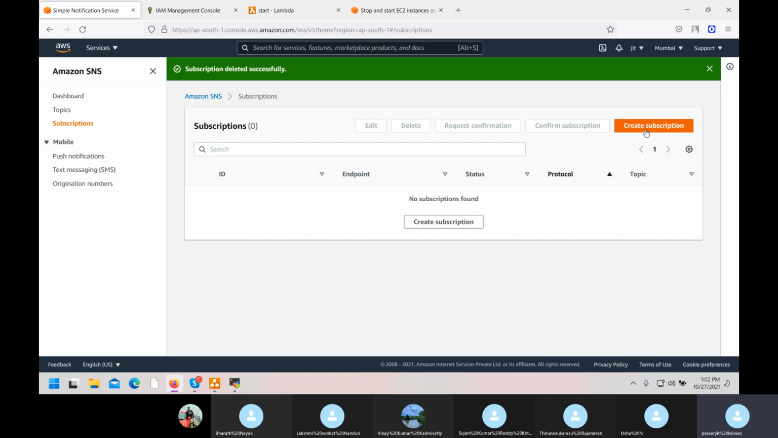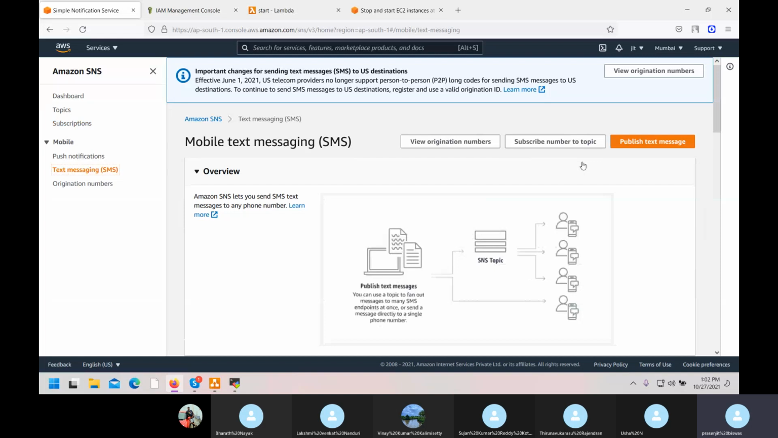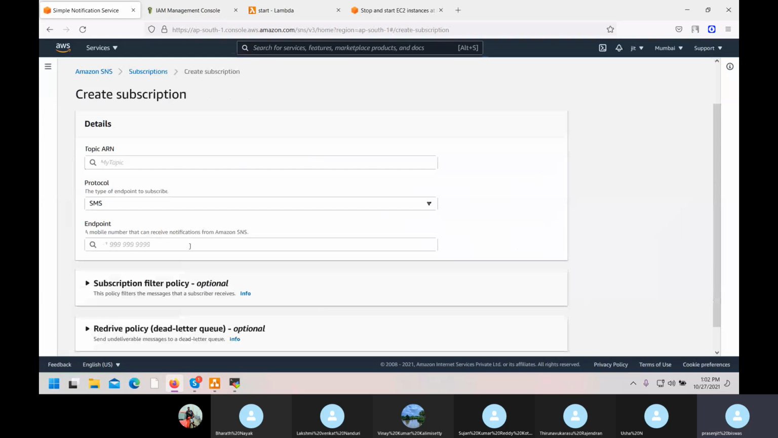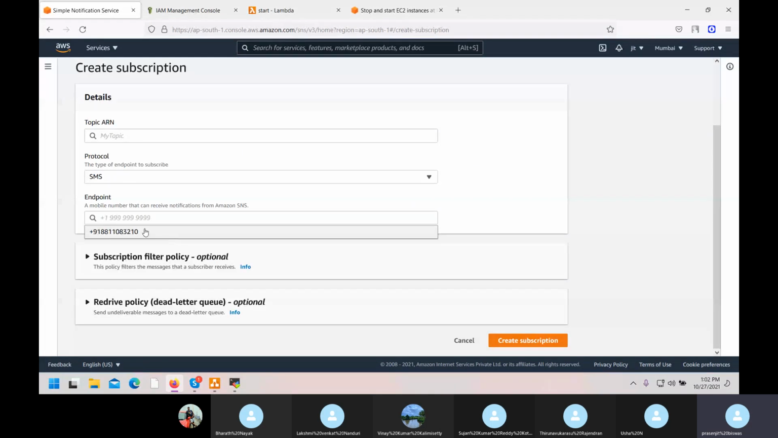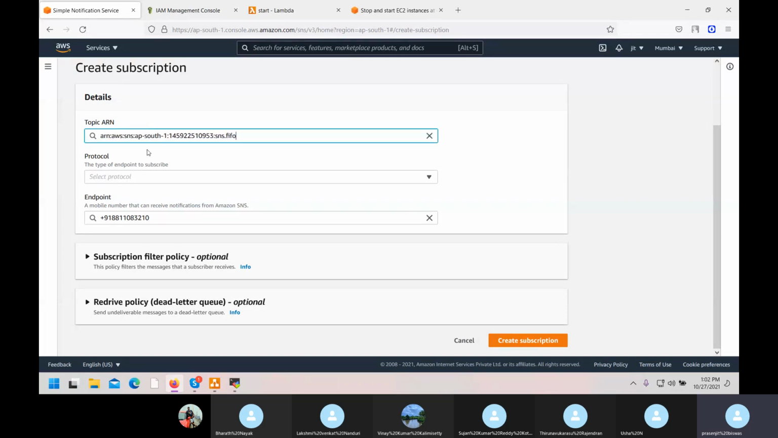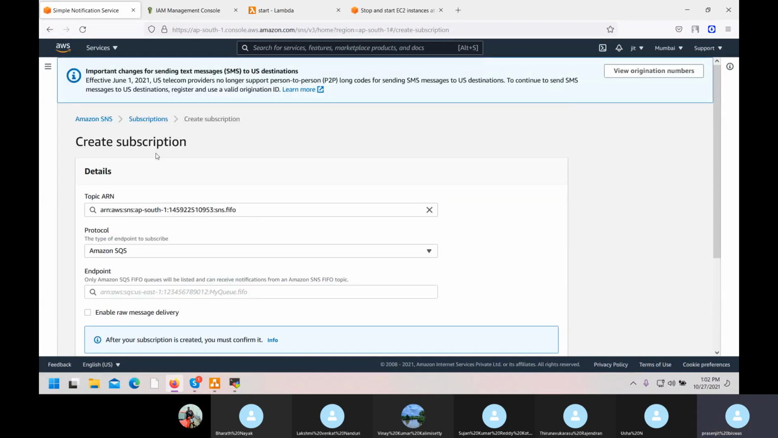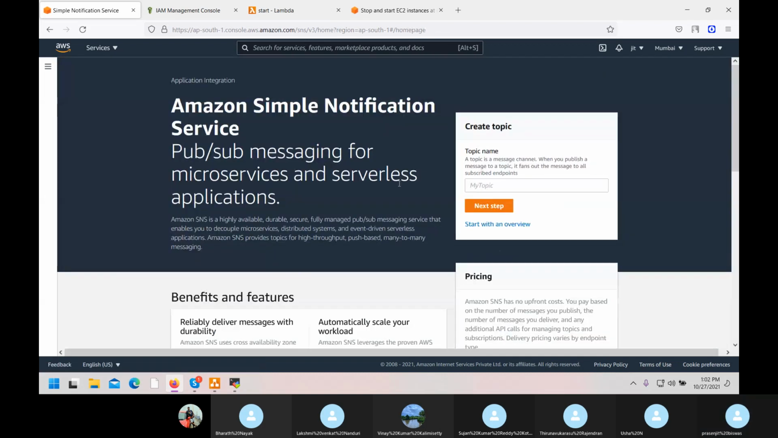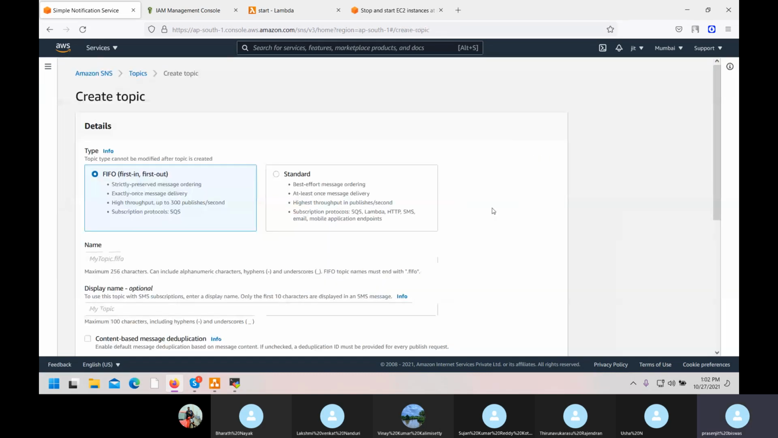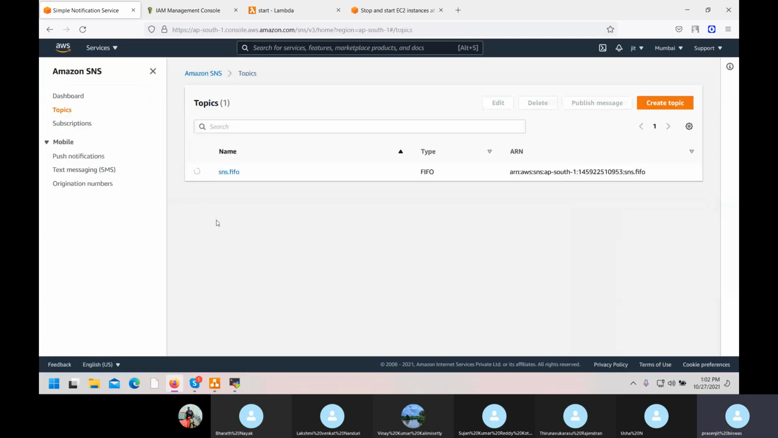So create function. I need text messages, so I'll do this. Subscribe number. Here I already have one number. Okay. I have my number. What I have done, I have given one topic. Here select protocol. I'll delete my one. Let me check whether I can delete this or not. Then I will do it from the beginning. Next step. Not this topic. Okay. Yeah, delete.